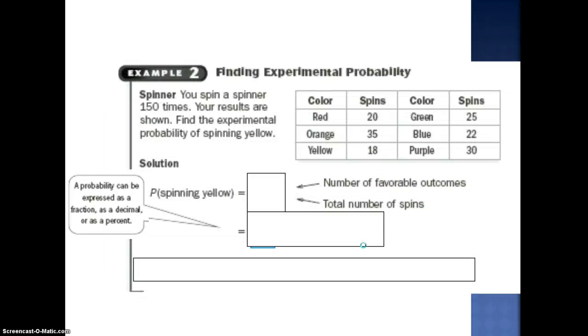Experimental probability is a little bit different because you are actually going to do the experiment. You are actually experimenting, actually trying. You spin a spinner 150 times. Your results are shown. A lot of times when you do experiments, you make a table of some sort to show your results. What's the probability of spinning a yellow?